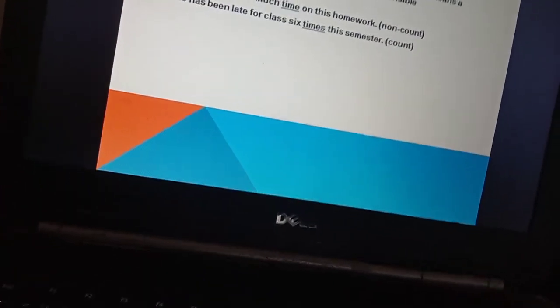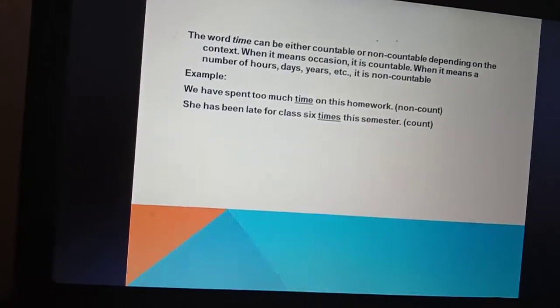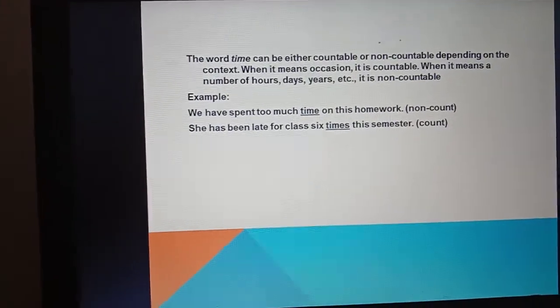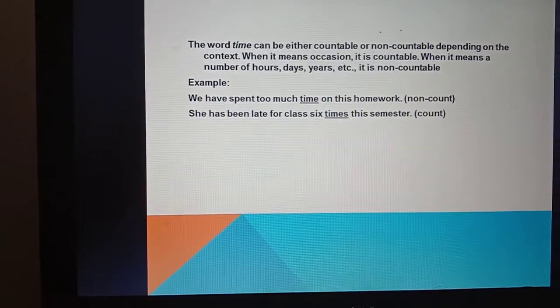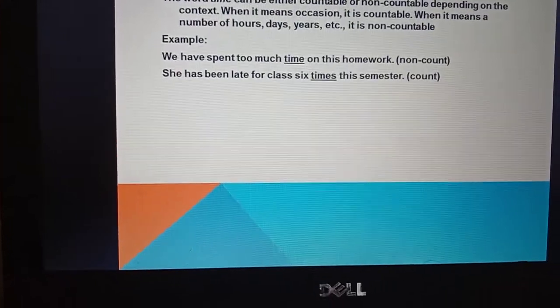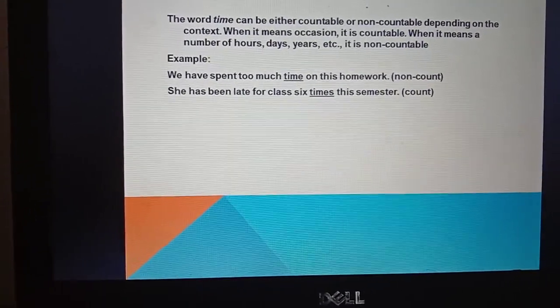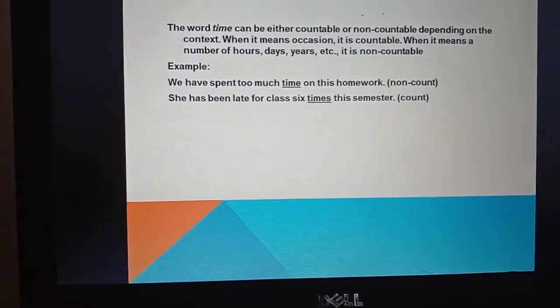Now we go to the word time. The word time can be either countable or non-countable, depending on the context. When it means occasion, it is countable. When it means a number of hours, days, years, etc., it is non-countable.